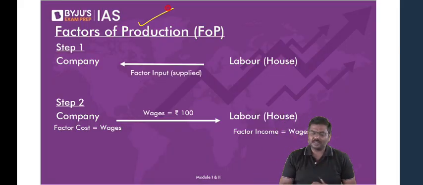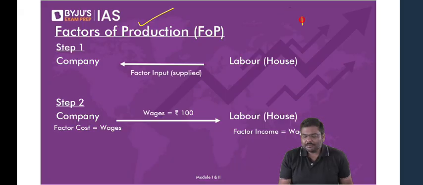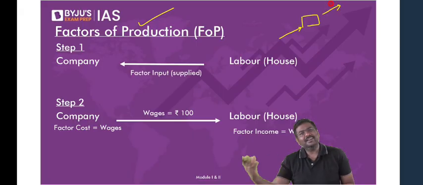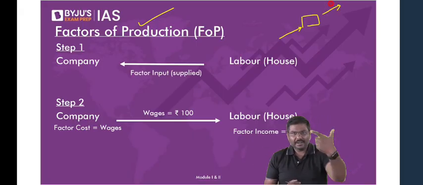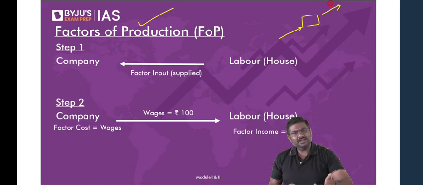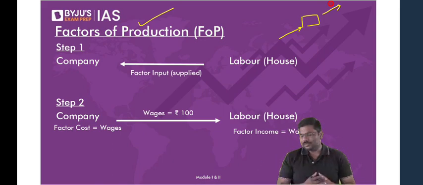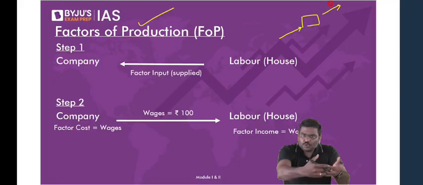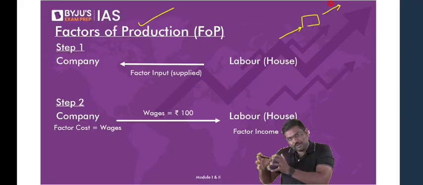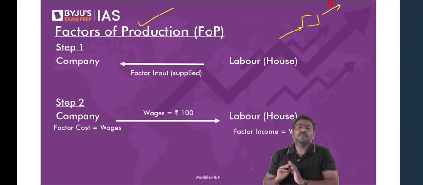Let me give a very simple example. Let's say here is a company. This company will purchase factors of production, produce goods and services, and sell them in the market. It could be land, it could be labor, it could be capital, it could even be entrepreneurship. So it will basically consume these factors of production, produce, and sell in the market. Remember that.